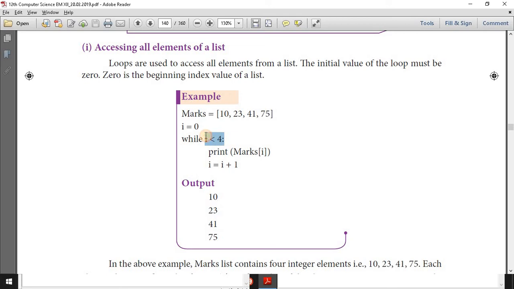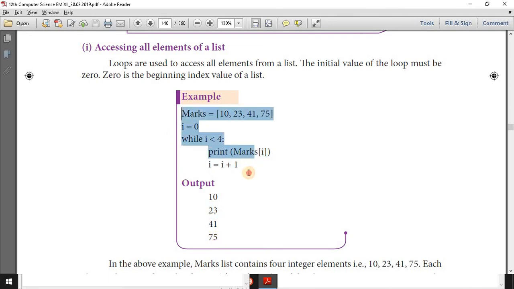It will be increased by 1 in each iteration. So 0, 1, 2, 3. So 4 times this loop will be executed. Print marks of I. Marks of I means for the first iteration, I value is 0. So marks of 0 will display 10, 23, then 41, 75.